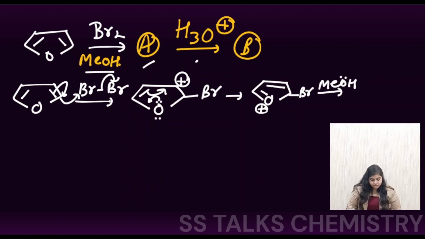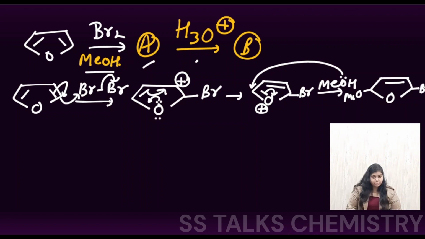So this methanol is going to come and attack at this position, and the positive charge over here will be neutralized, giving us this species. Here we have OMe, and this electron density will be shifted, and this Br group is going to be there. Okay, now what is going to happen next?